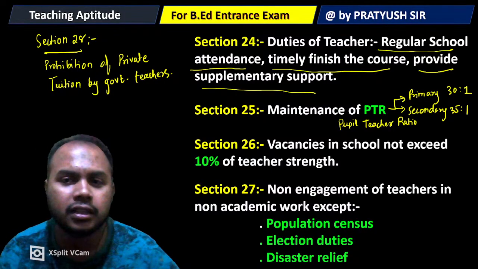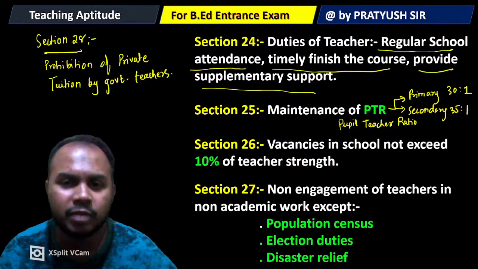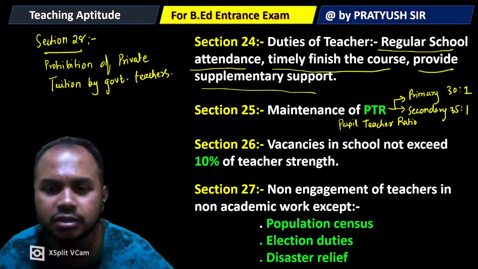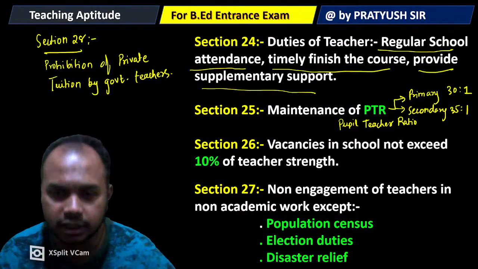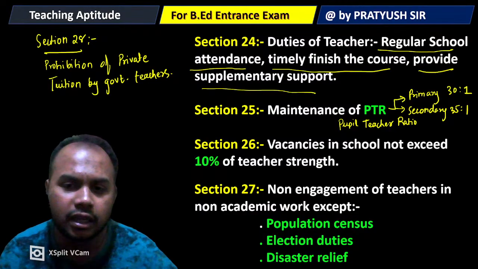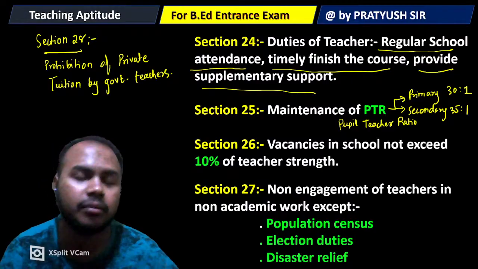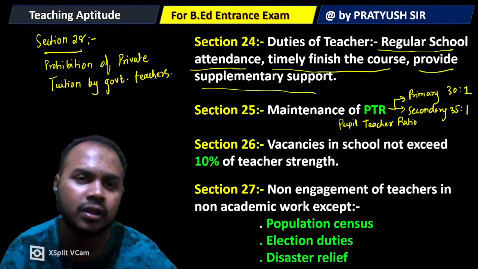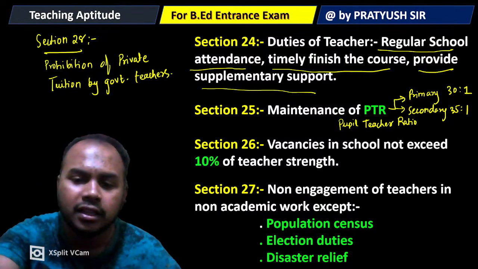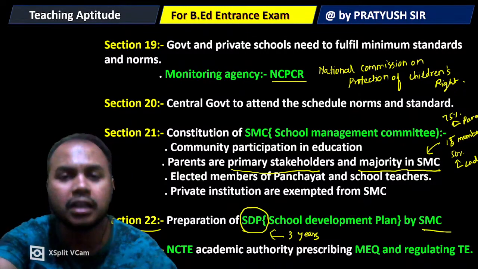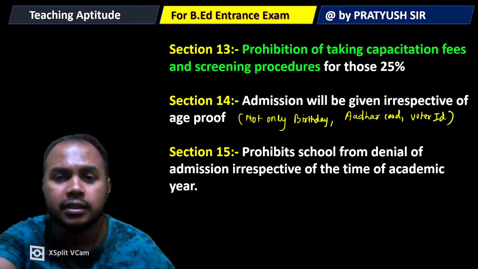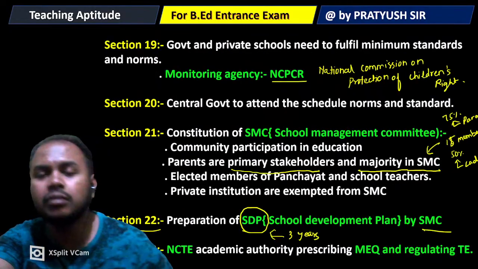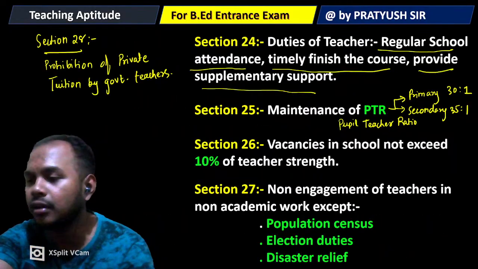There must be maintenance of pupil teacher ratio. Teachers won't be engaged in non-academic work except for these three exceptions. Section 28 basically gives guidelines about private tuitions being banned, then no physical punishments, and the constitution of school management committees. I hope that section by section you got to know about the important sections of the RTE.